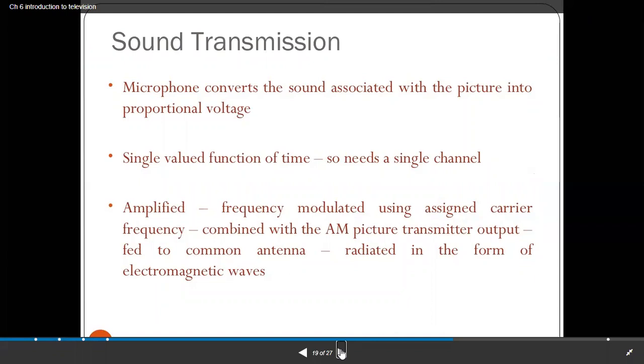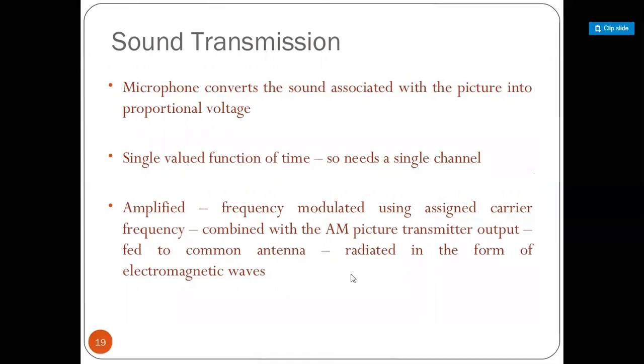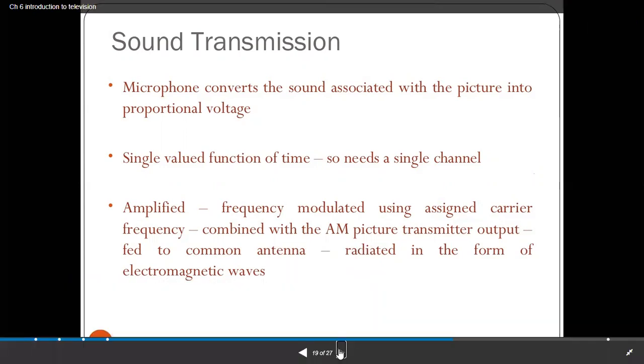Now the sound transmission. For the transmission of the sound, we are using a microphone. The microphone converts the sound associated with the picture into a proportional voltage, a single valued function of time, a single channel. It is amplified, frequency modulated using the assigned carrier frequency, and combined with the amplitude modulated picture transmitter output, fed to the common antenna, and radiated in the form of electromagnetic waves.